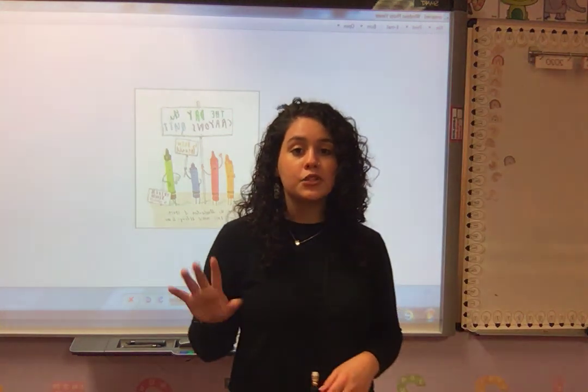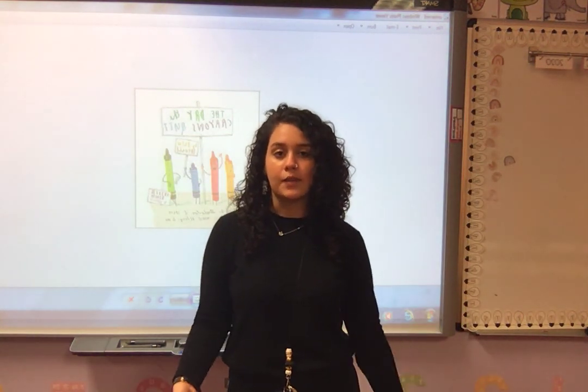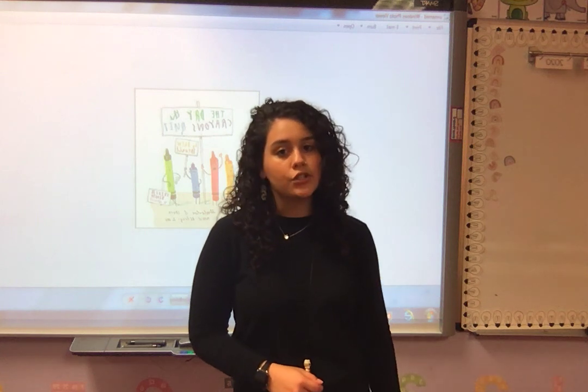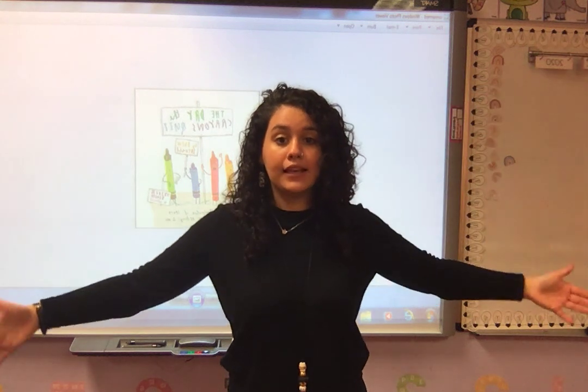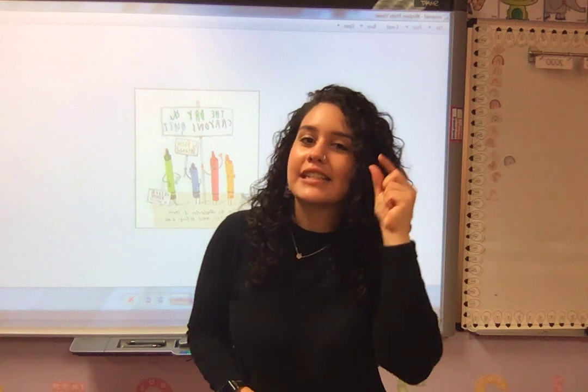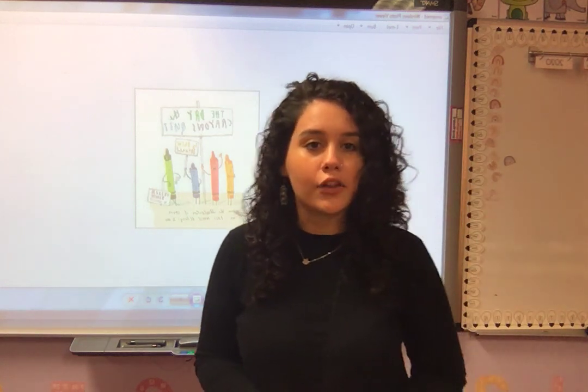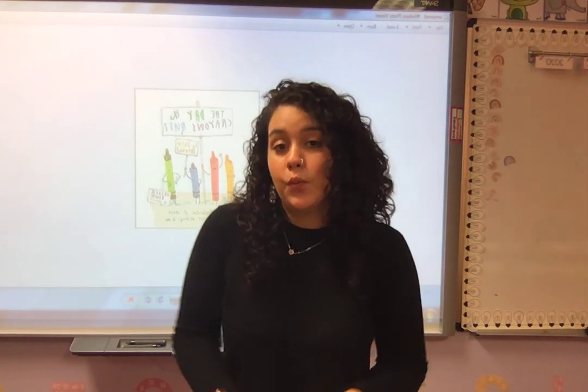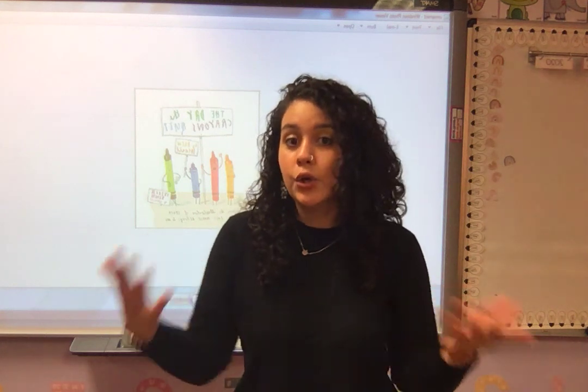So one more time, just to summarize what we just talked about, the main idea of a story is what's happening in the story. What was the big thing that happened? What was the story about? And the details are the tiny little things that are happening along the way. Who did it happen to? Where did it happen? You know, like who was there? What was the weather like? Why did it happen? So the details are the tiny things that happened. The main idea is the big thing that was happening the entire time.